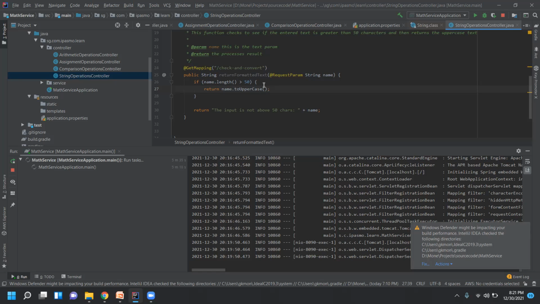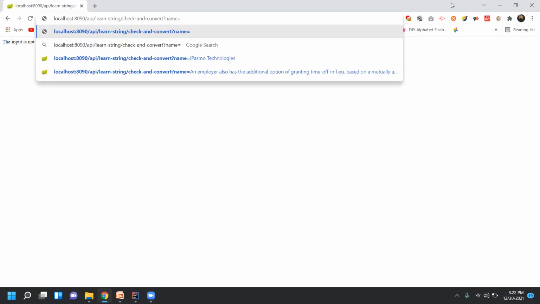Now you see, being a good developer, right? Our program should be fail-safe. Fail-safe means what? You see here, I don't input anything. I'll just press enter. So you see what happened? It didn't print anything. This is fine.